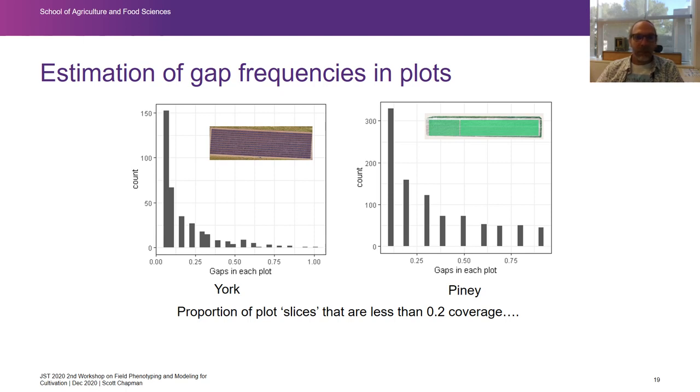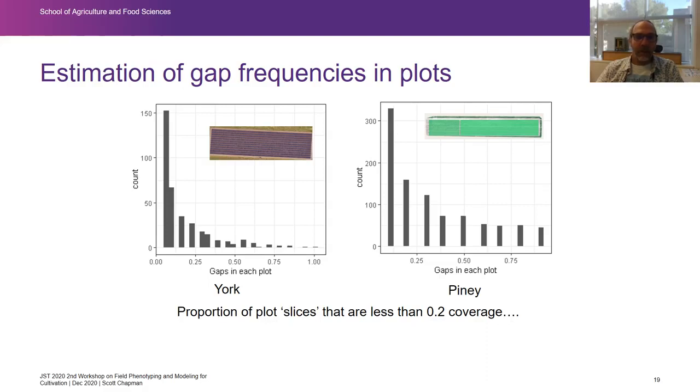Here's an example where we've estimated the gap frequencies in the plot. So we've taken what proportion of these plot sizes are less than 0.2 in coverage, so less than 0.2 of the pixels are covered by plants. These photos were taken in the late vegetative stage, so we really would have expected the crop cover to be up around 70–80%. And you can see that this is the proportion of plot sizes that are less than 0.2, and this is the count of the number of gaps that are in these plots.